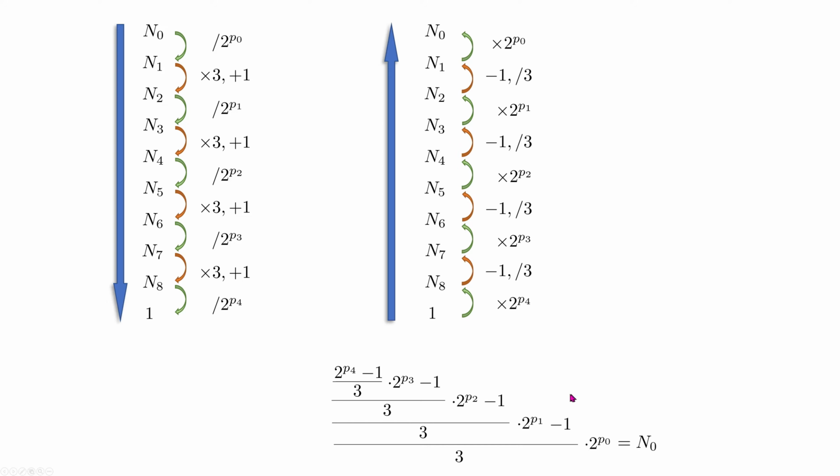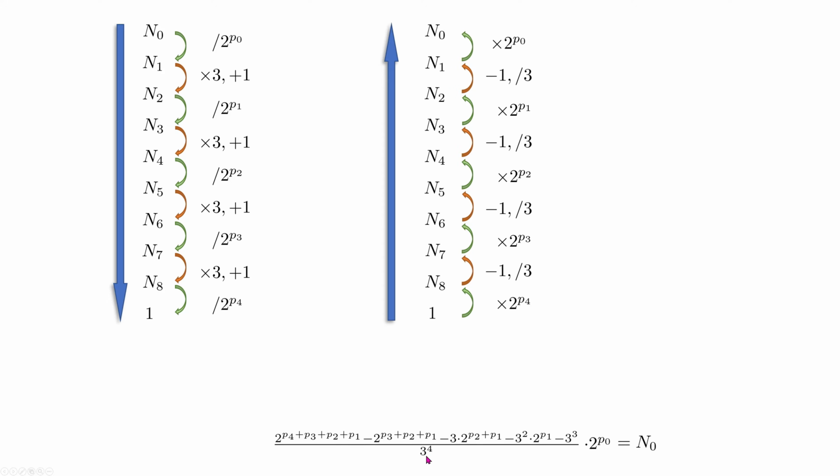Now we can simplify this formula by performing operations. As you can see, we are simplifying: divided by 3, multiplied by 2 to the power p2, minus 1, okay, again divided by 3, again multiplication, minus 1 divided by 3 and last multiplication.